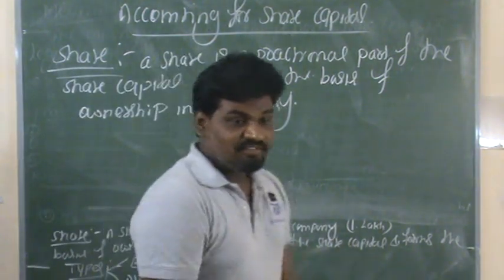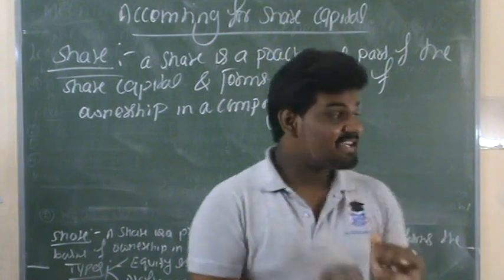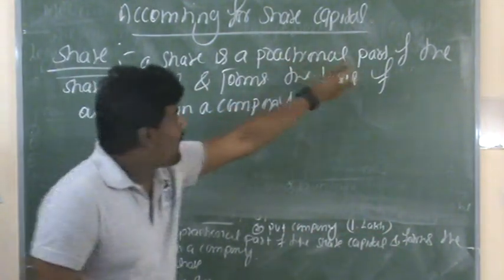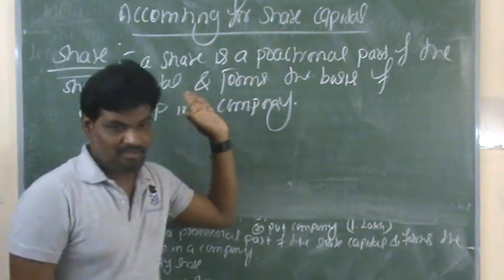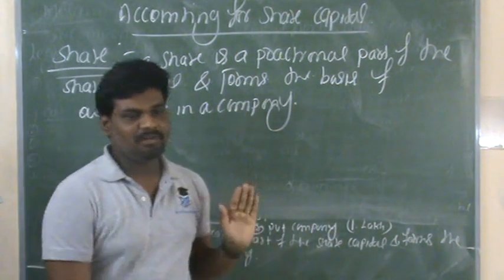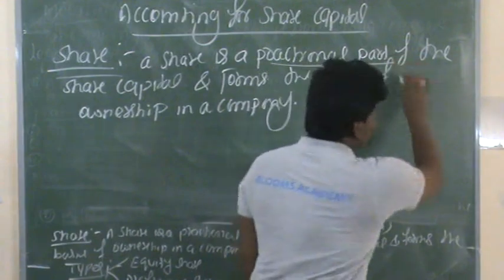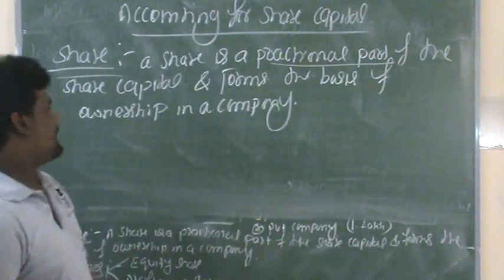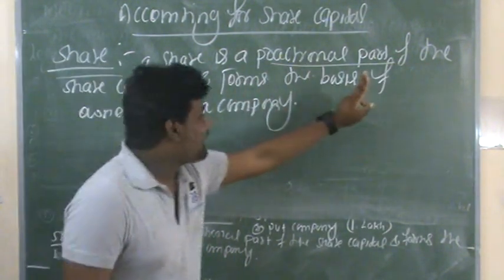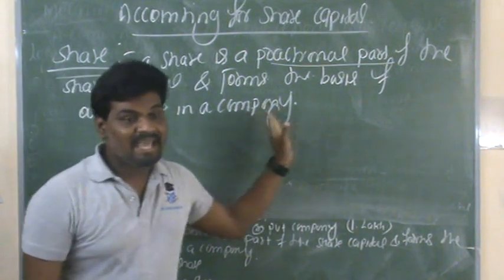So here, first of all, what is a share? The share is a fractional part of the share capital. Whatever the total share capital in the business, the share is a fractional part of that share capital and forms the basis of ownership in a company.